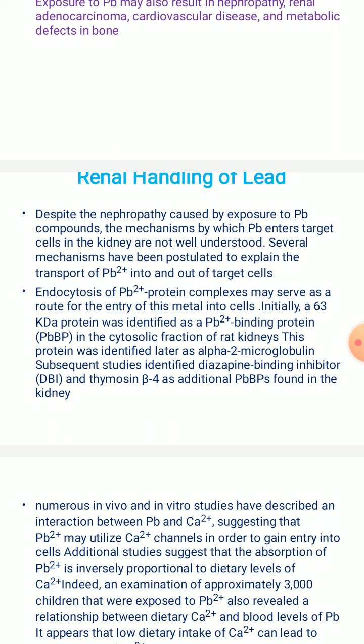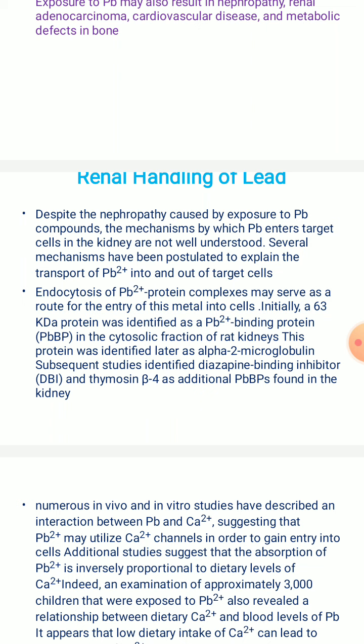Initially, we will see what the particular binding protein is, that is the lead binding protein, which was identified initially as a 63 kilodalton protein. This is found in the cytosolic fraction of the kidneys. This protein was identified later as alpha 2 microglobulin.